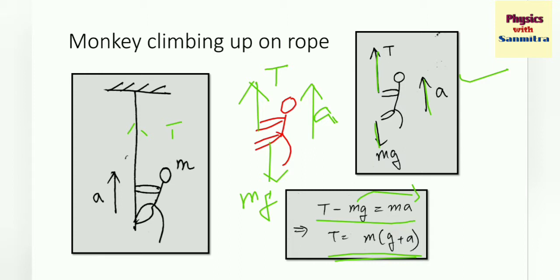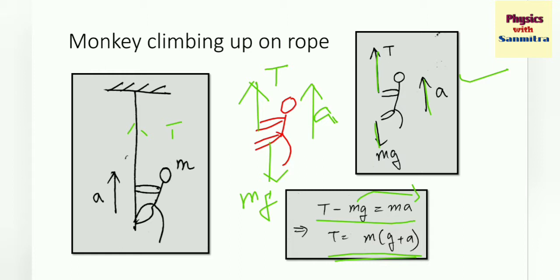So tension is doing two things: it is supporting the weight, as well as providing that extra force to let the monkey accelerate upwards with an acceleration a. So T is equal to m(g plus a).